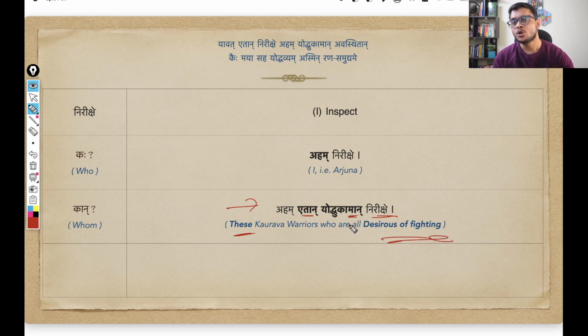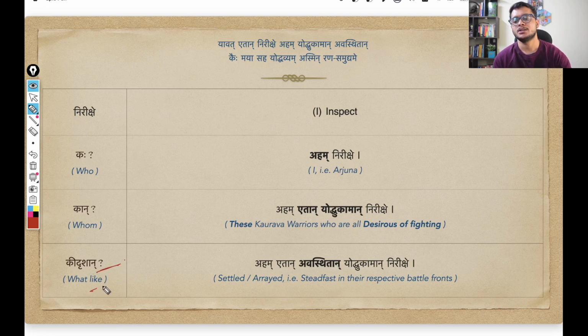And since we know the context of Mahabharata, we know that this particular noun is referring to an implicit use of these Kaurava warriors. So even though the Kaurava warriors are not explicitly mentioned in the shloka, since this is happening within the context of Mahabharata, we can add this information on our own. That Yodhu Kaman, desirous of fighting, is indirectly referring to these Kaurava warriors that Arjuna is pointing towards. And now the question is Kidrishan, that is, like what? How are these Kaurava warriors described further in the shloka?